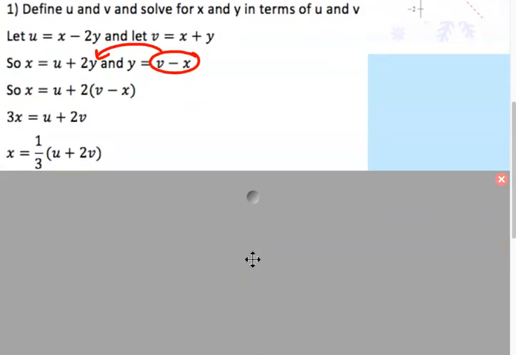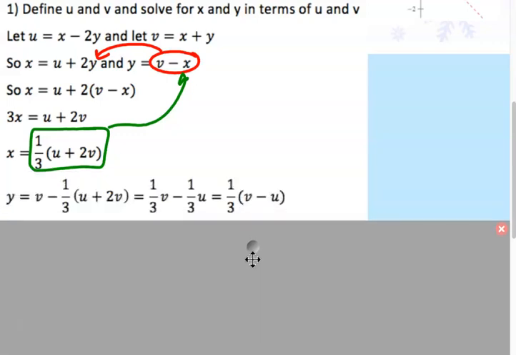Now you have to find y. So you take this and plug it in for the x in your y equation. You do a little more algebra, and you end up with y equals 1/3 times v minus u, or 1/3 v minus 1/3 u.